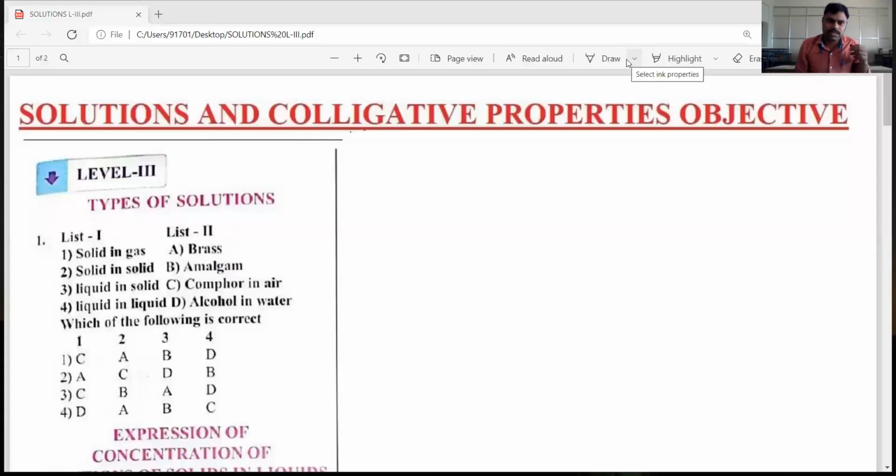Yes, dear students, listen carefully. What is the first question? The given first question is we have to find out the types of solutions. Already we know the types of solutions.